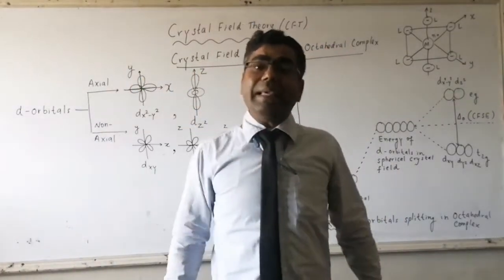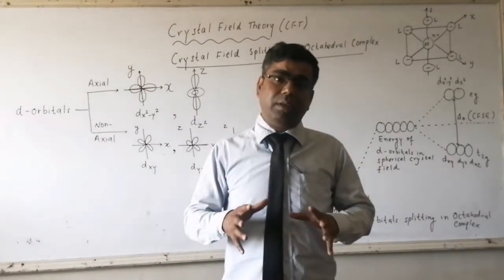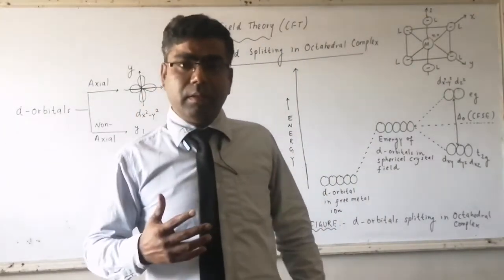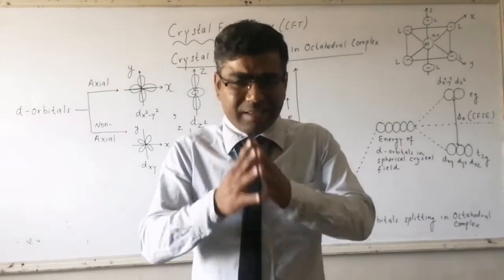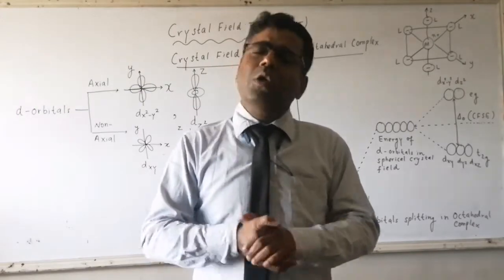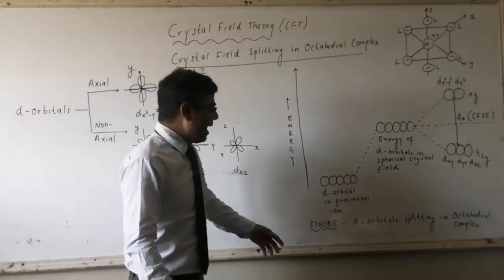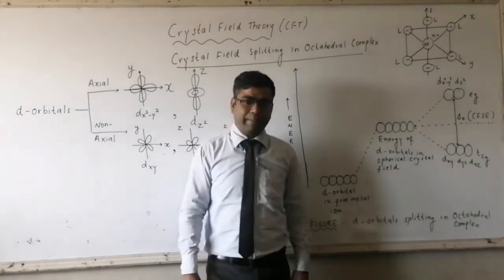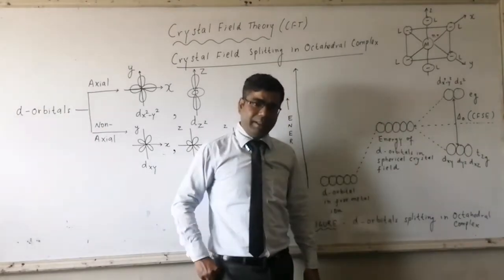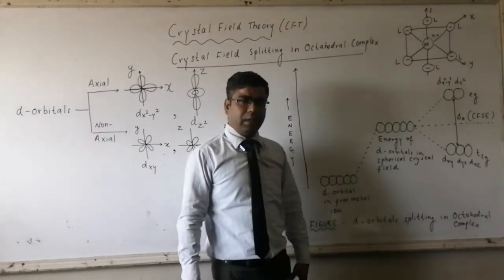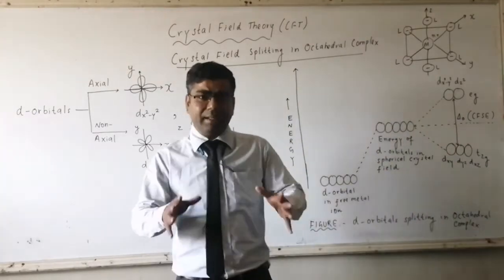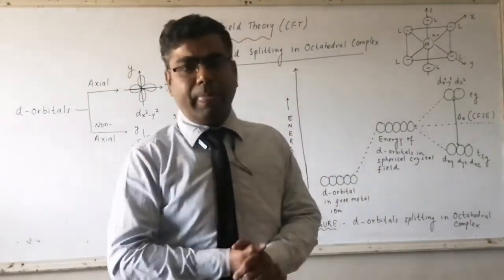This electric field is having repulsive interaction with the d orbitals of the central metal atom or central metal ion. According to the rule, whenever repulsive forces are there, the energy of the system always increases. So due to repulsive interaction, the energy of d orbitals increases, or the d orbitals are uplifted. Here I have drawn 5 d orbitals with increased energy. This is the uplifted d orbitals in presence of ligands if the field is symmetrical.